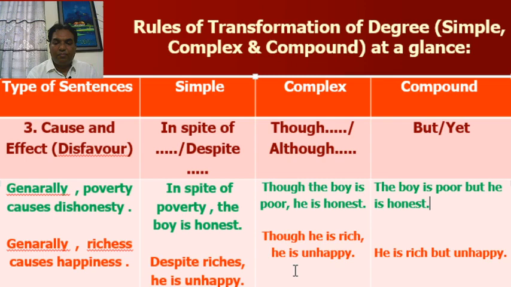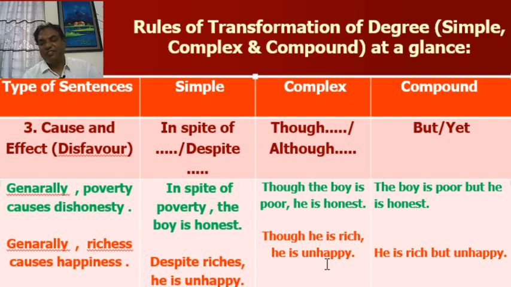Look at the second example. Complex sentence: though he is rich, he is unhappy. Generally, richness causes happiness. But here, though he is rich, he is unhappy.